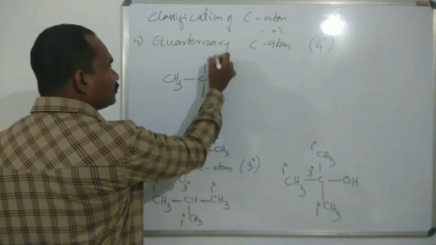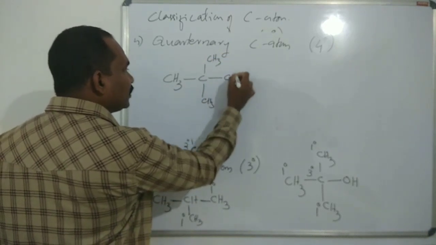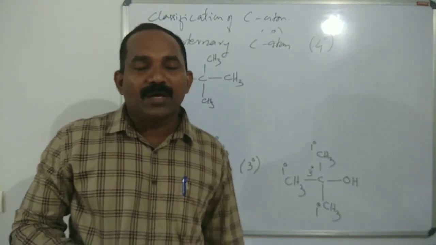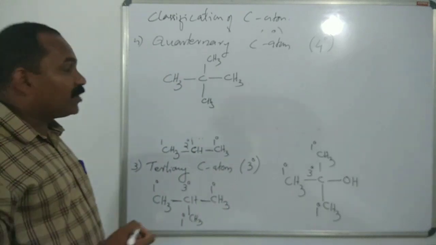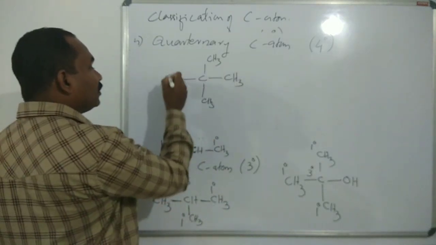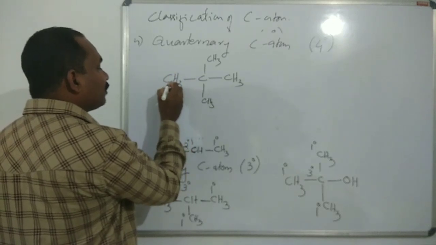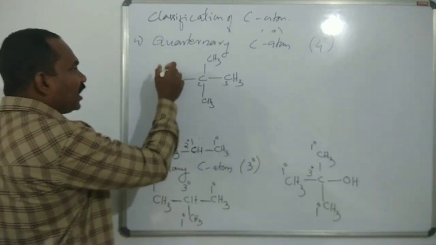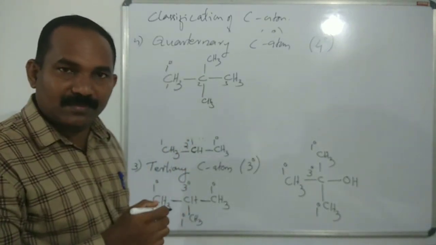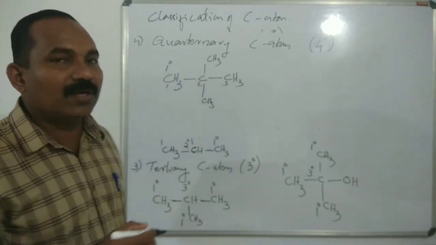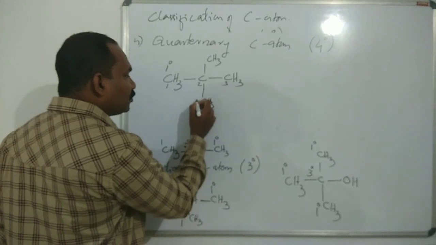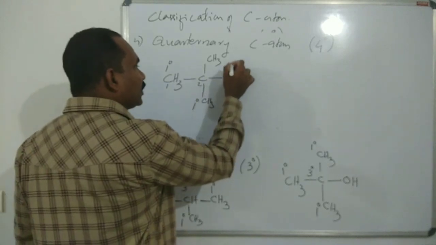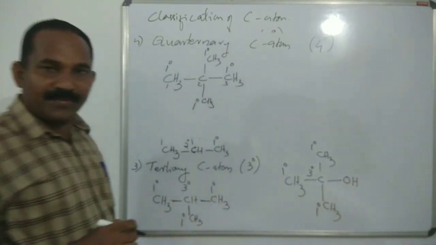Okay, let's take an example: neopentane. The IUPAC name is 2,2-dimethyl propane. The common name is neopentane. For convenience, let's number 1, 2, 3. This carbon is primary. Why? The carbon is bonded to one carbon atom. This carbon is also primary, bonded to only one carbon atom. This one is primary. This one is primary.